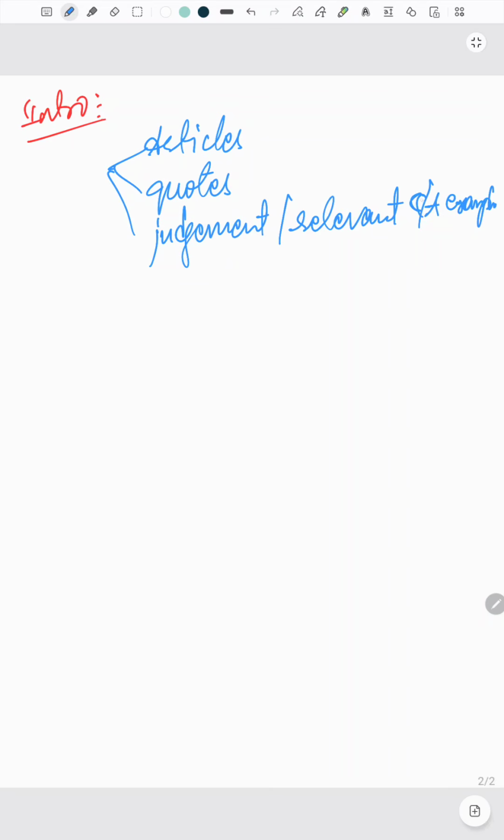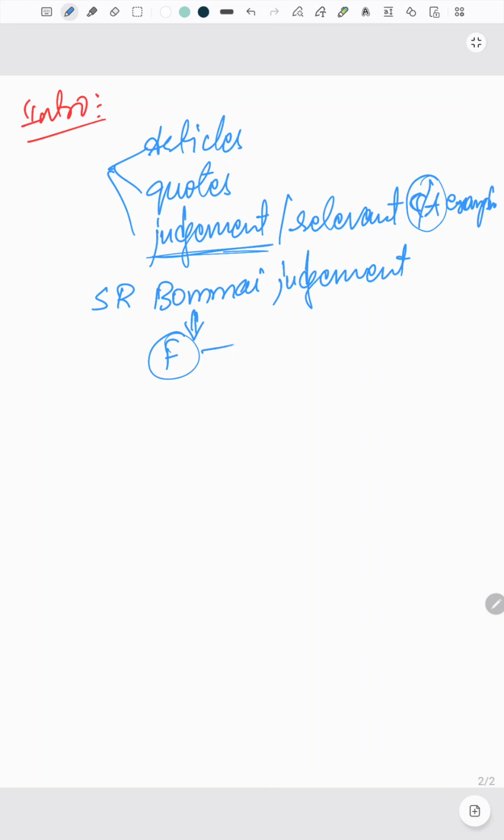Today we use the concept of judgment to start. In the intro you can start with the SR Bommai judgment, which stated that federalism is a part of the basic structure doctrine. You can start your intro in a simple and basic way by mentioning this, but you need to highlight the SR Bommai judgment.